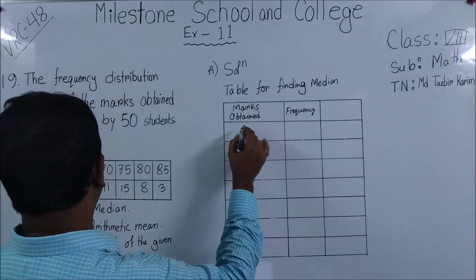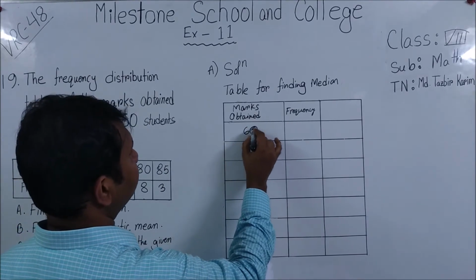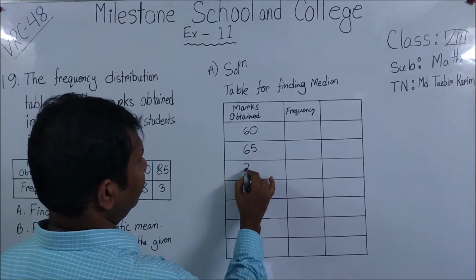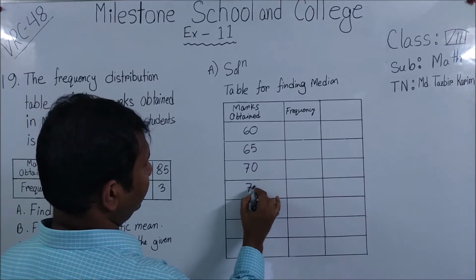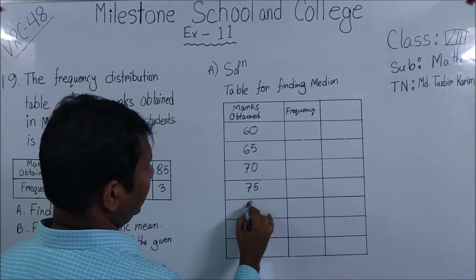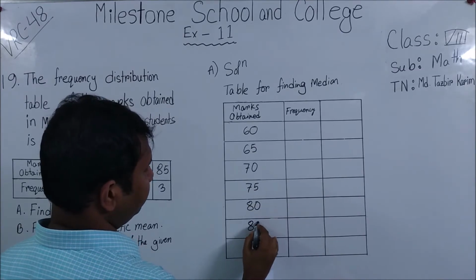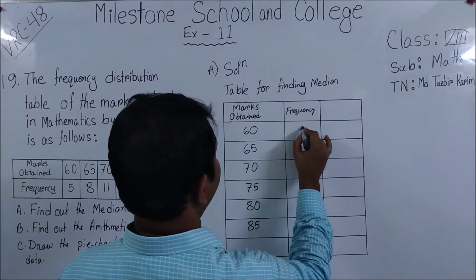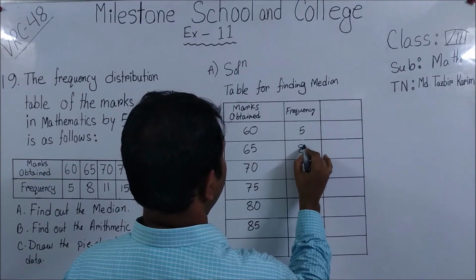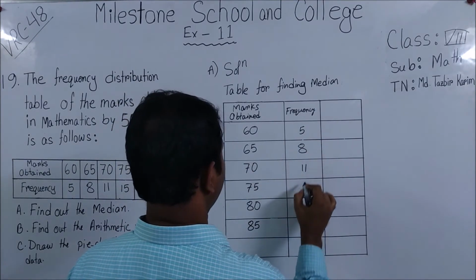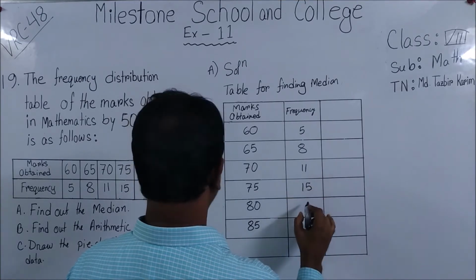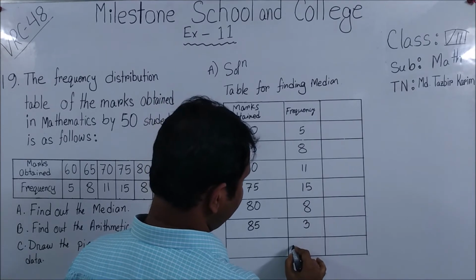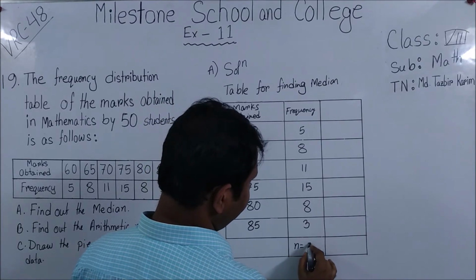Okay, so the first number is 60, then 65, 70, 75, 80, 85. Okay, frequency is how much here? 5, 8, 11, 15, 8, 3. If we add, n equals 50.